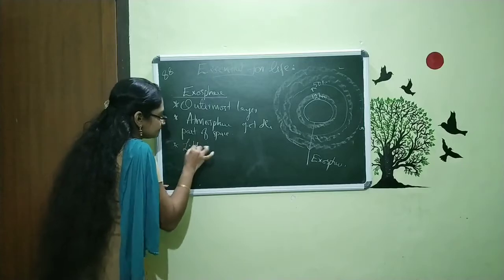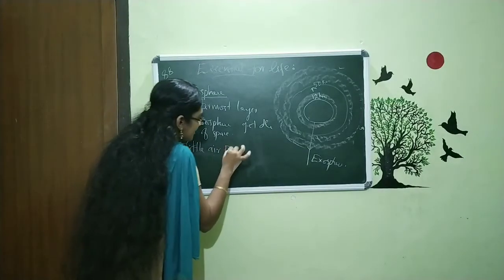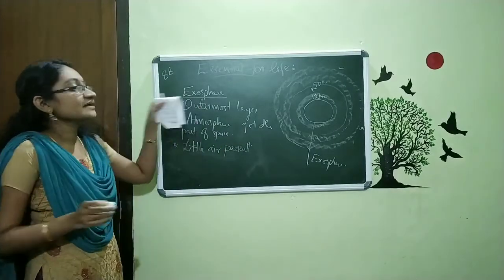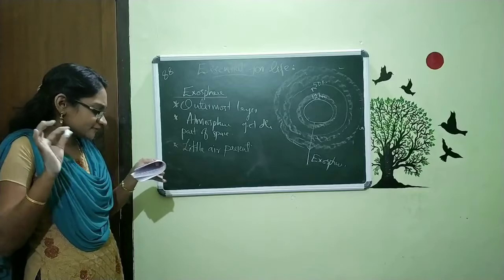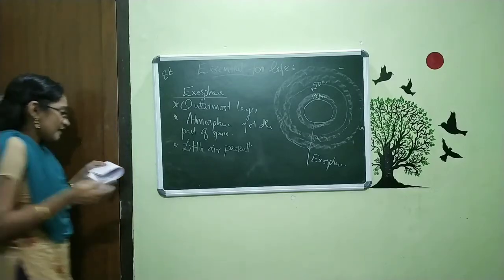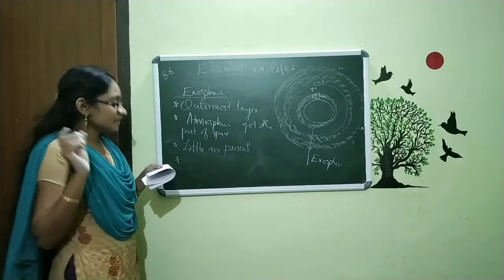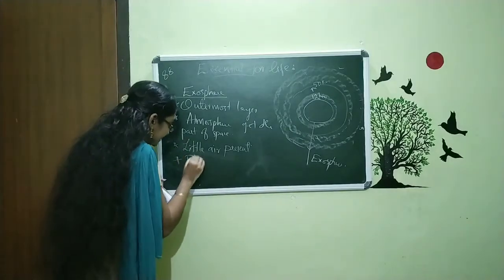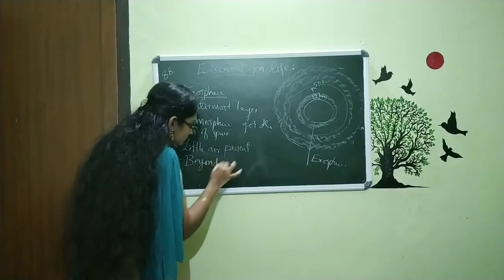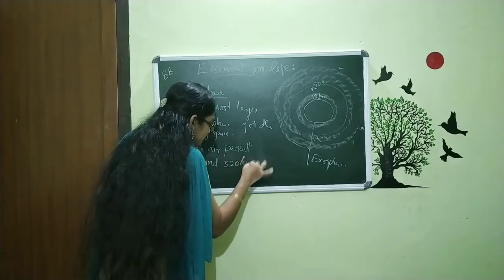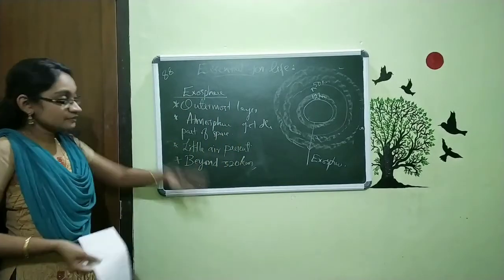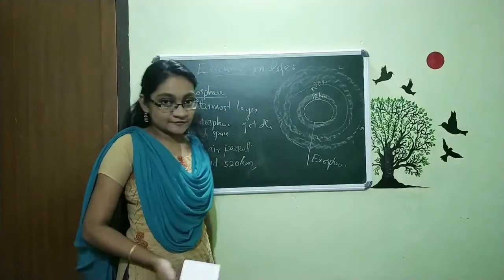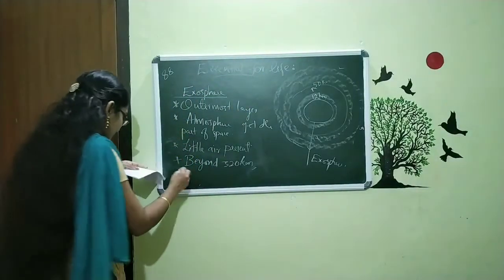Very little air is present in the exosphere. Small air is present within the exosphere. And we can say beyond this 320 kilometer, we can call it exosphere. Beyond means greater than this 320 kilometer. It is what? Exosphere.